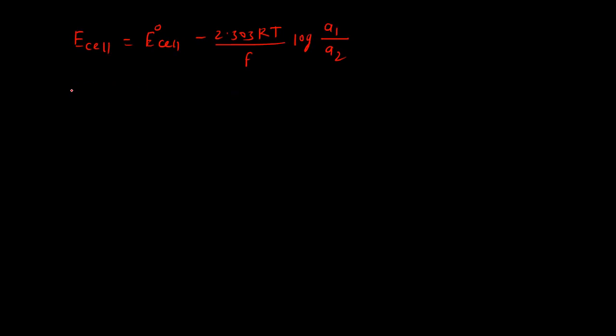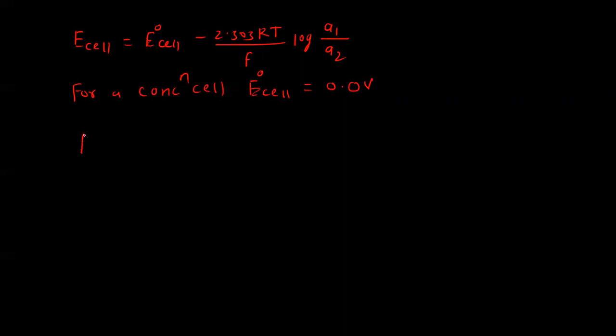Now, for a concentration cell, the standard EMF of the cell becomes equal to 0.0 volt. Why is this? Because the two electrodes are the same. So we can put that value here and rearrange this equation.